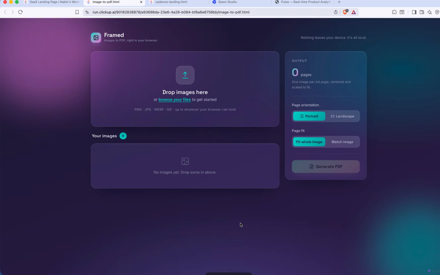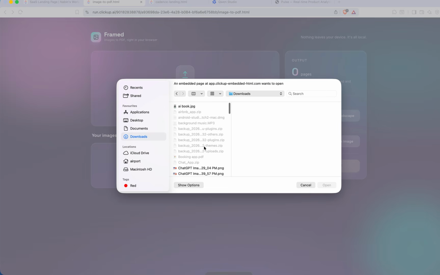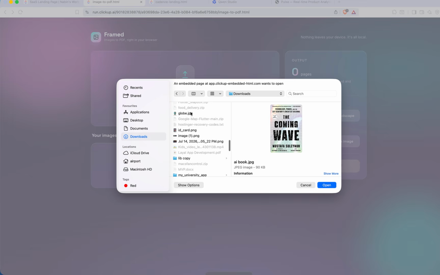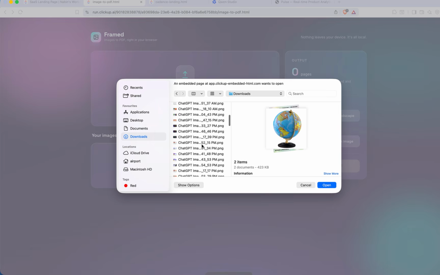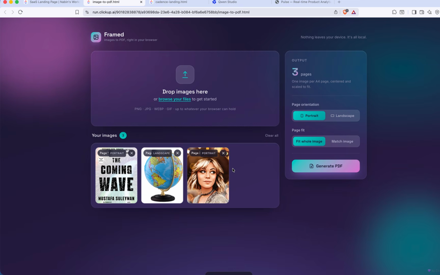Okay, the design is simple and clean. Browse your file. I'm going to select some images from my device, with different sizes, to test its capability. You can select a single image, or at the same time select multiple images. I have selected 3 images. Open. We also specified that before starting, it should first preview the images. It previews them and mentions that the output will be presented in 3 pages.